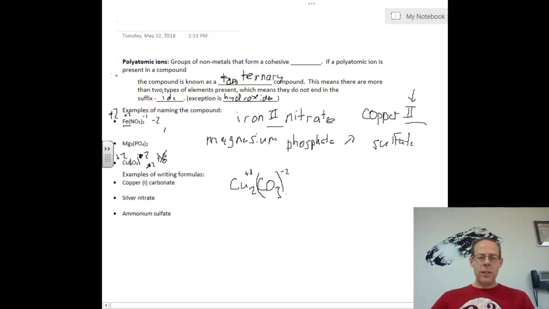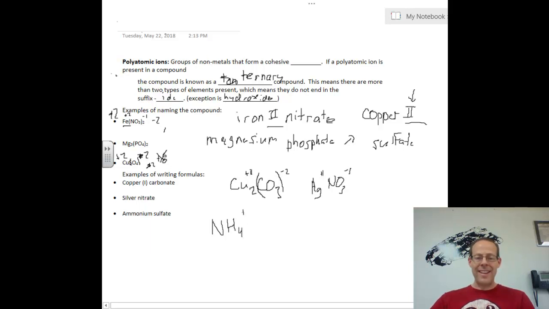Okay. The next one is silver nitrate, so I'm going to write Ag. Ag is one of those metals in the middle, but it's a bing, bing, bing. So it's a +1 charge. That's why it doesn't have a Roman numeral. And it is with nitrate, which is NO3, which has a -1 charge. Ooh, my charges are balanced. So AgNO3. And then lastly, we have one cation that is a polyatomic ion, and that is ammonium.